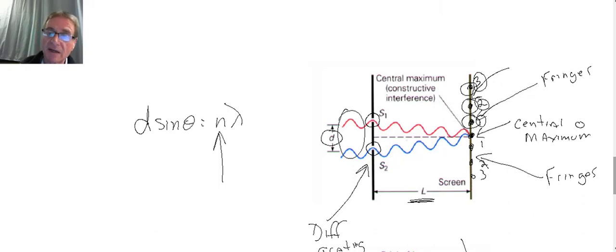What's theta? Theta is this angle in here. That's all that angle is. And d is the distance between the slits or the openings. These are all things we can measure or figure out, and we're going to be doing that in a few minutes.